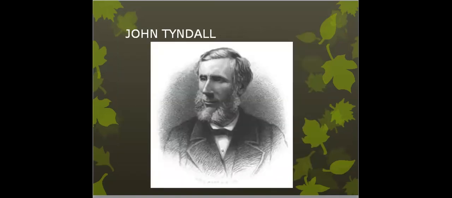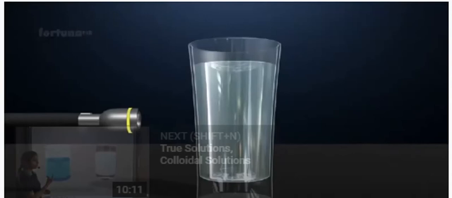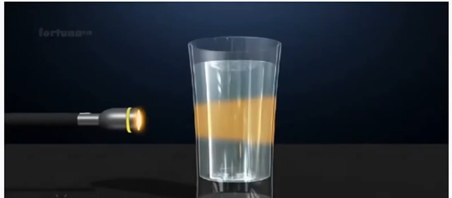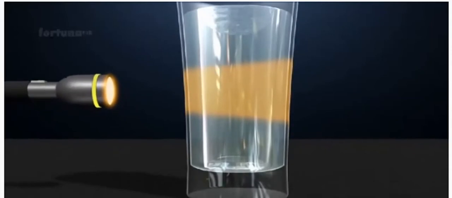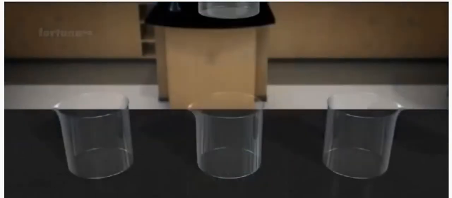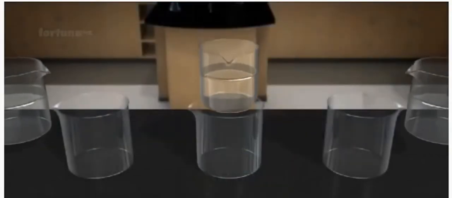John Tyndall is a scientist who has worked on this Tyndall effect. Now, the Tyndall effect is also called Tyndall scattering. The path of the light ray will be seen. That is called Tyndall scattering. Let us do an experiment and see it.